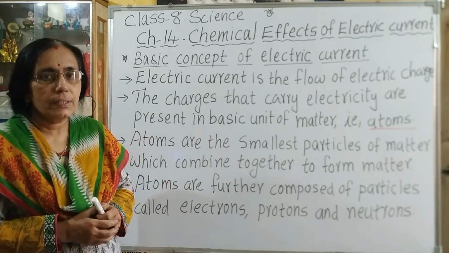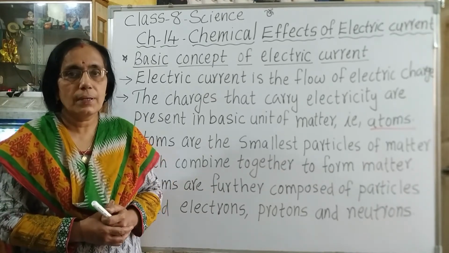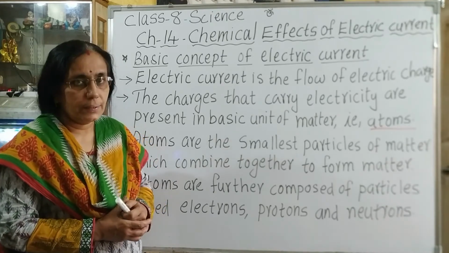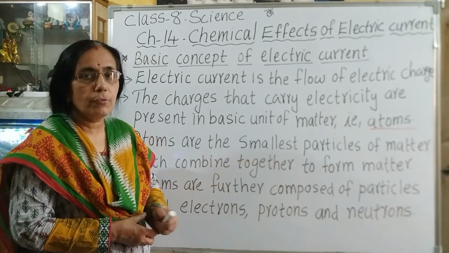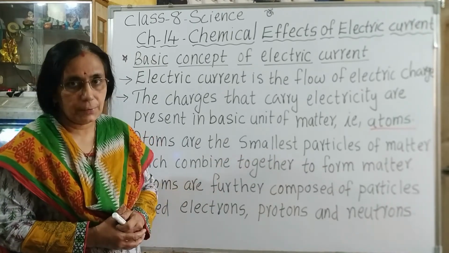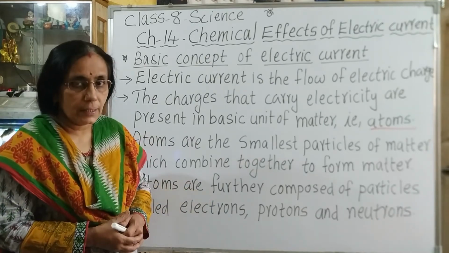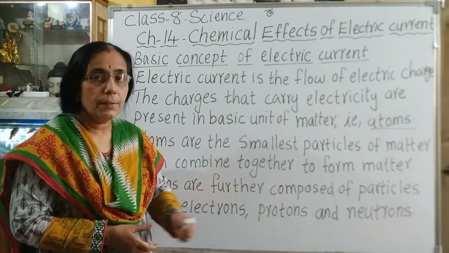You are familiar with the term matter. Matter is anything that has mass and occupies space. So we can say that matter is made up of atoms. So atoms are the smallest particles of matter which combine together to form matter. And atoms are further composed of particles called electrons, protons and neutrons.